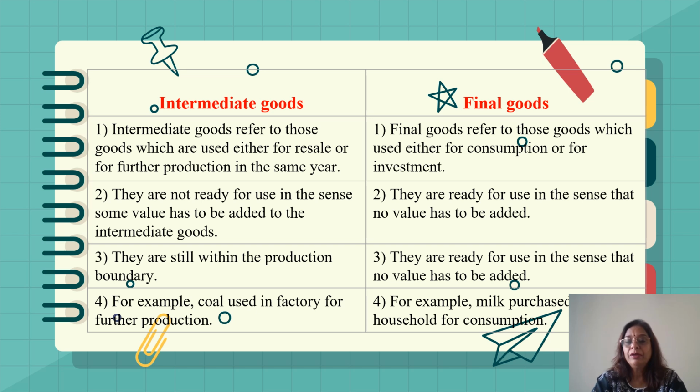So when the question comes in the question paper to demarcate between final good and intermediate good, we have to find out how that good is utilized. If it is utilized by the producer for further production, then it will be an intermediate good. But if that good is utilized by the consumer itself, then it will become a final good.